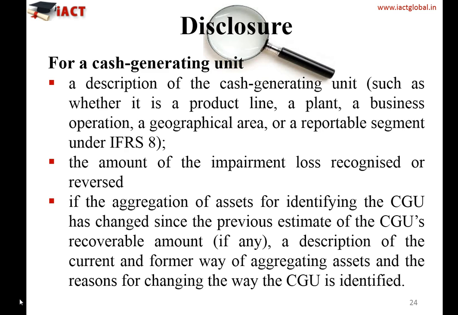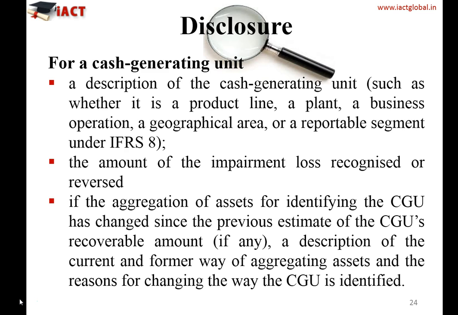Also, if the aggregation of the assets for identifying the CGU has changed since the previous estimate of the CGU recoverable amount, then a description of the current and the former way of aggregating assets and the reason for changing the way the CGU is identified. So, it says that if you have changed the basis of aggregation, because a CGU, we already know, is a group of assets or maybe the associated liability with it, then you need to disclose the reason for changing it, or what is the difference in aggregation of those assets.